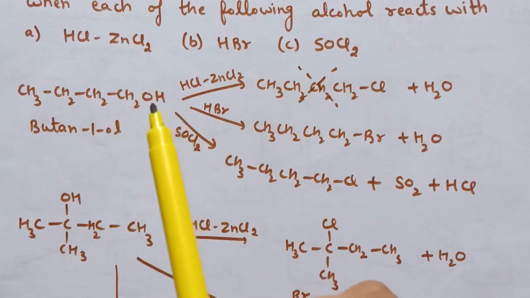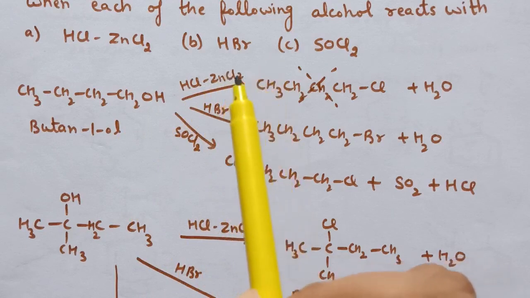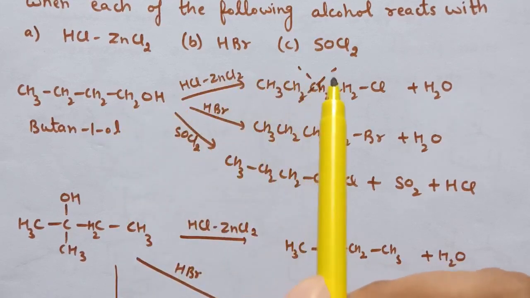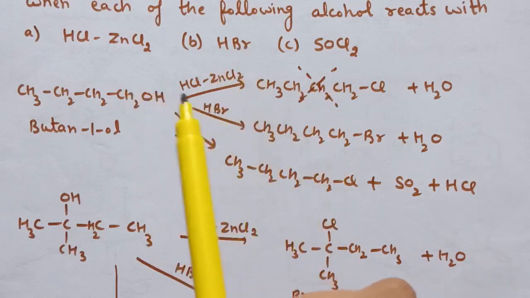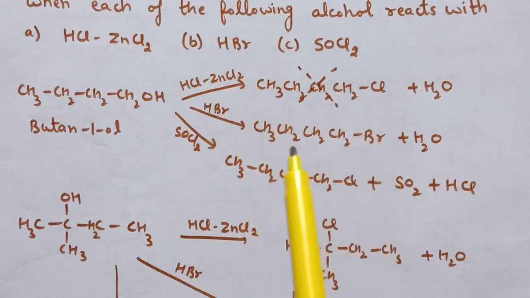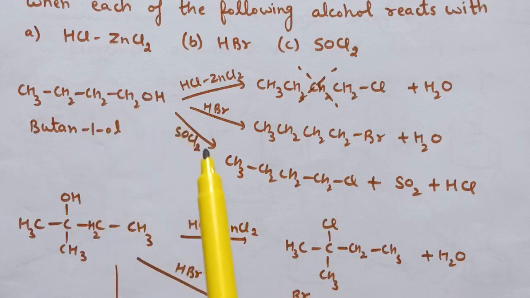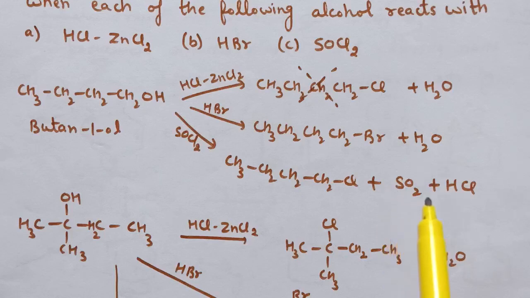Now reaction of primary alcohol with HCl and zinc chloride at room temperature will not give any reaction. So this product will not form. In case of HBr, this OH group is replaced by Br and here butyl bromide is formed. With SOCl2, this hydroxyl group is replaced by Cl and SO2 and HCl gas will be released.